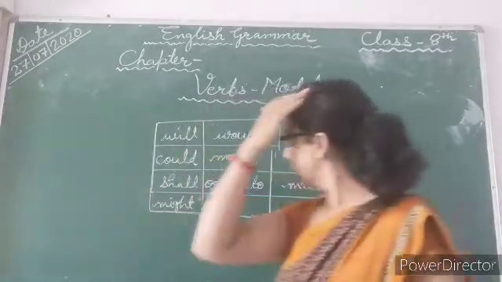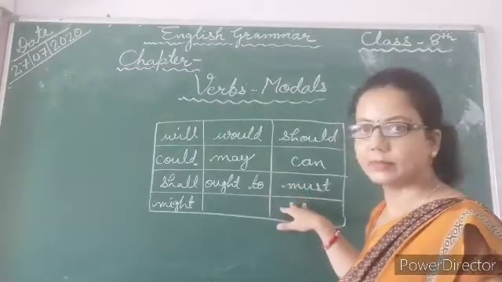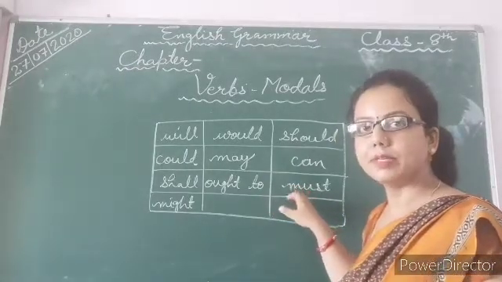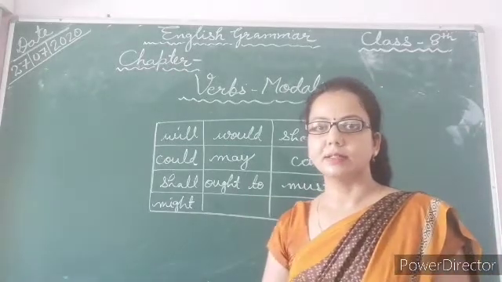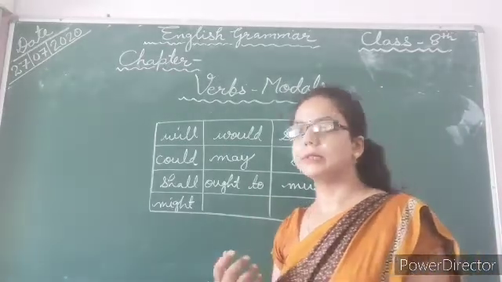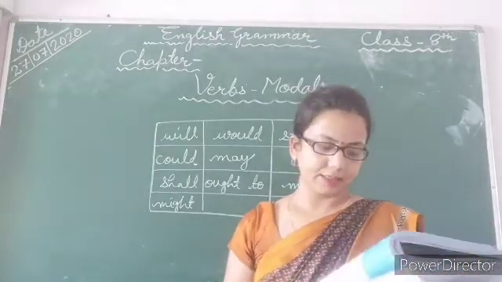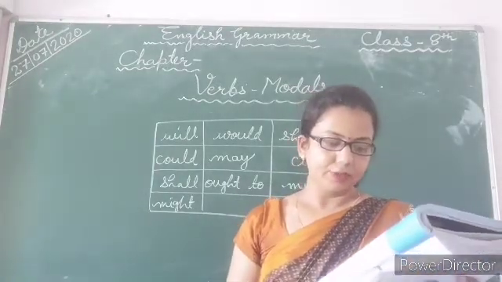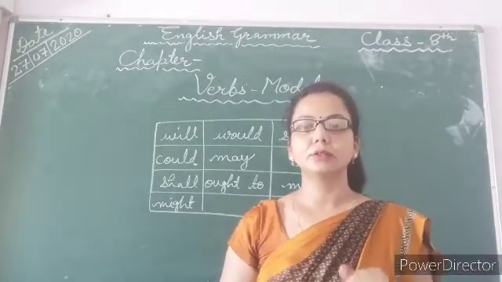So here the word must is our advice. With the help of another example, we can say Jayanti should cook the dinner tonight. Jayanti should cook the dinner tonight.